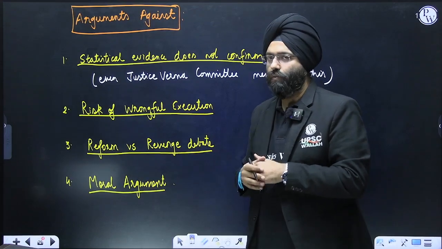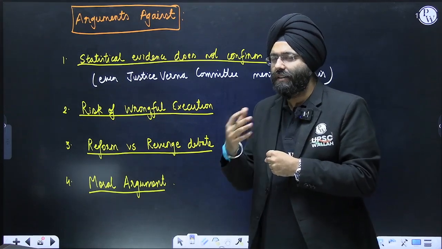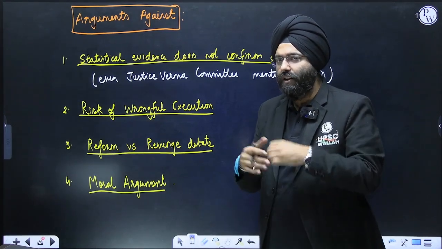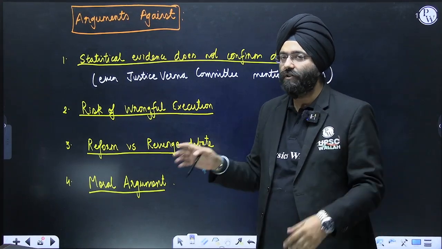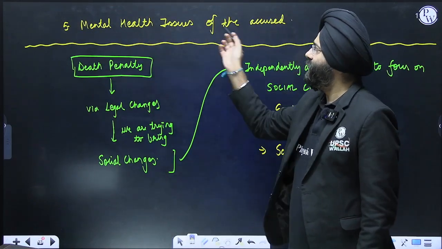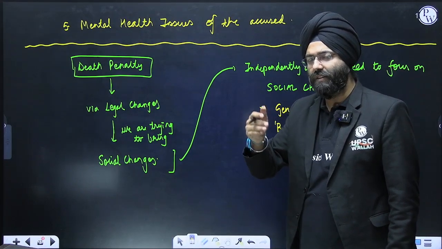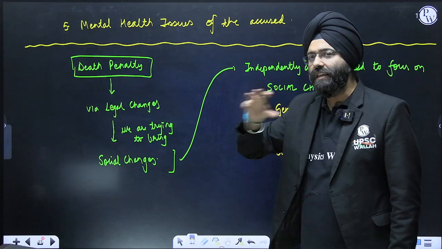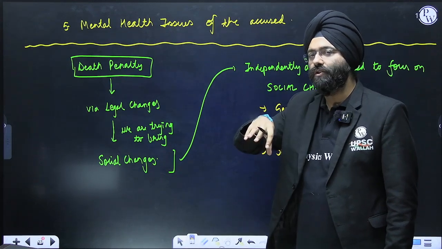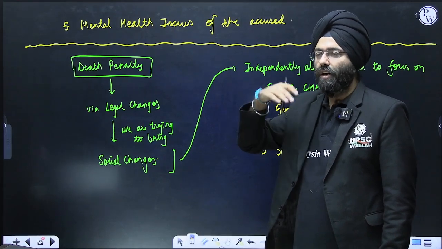Next is the moral argument. The moral argument says that it is the duty of the state to protect its citizens and the people who are staying there. It is not its duty to take life. So that is why the moral argument debate comes here. Next is the mental health of the accused, because before the death penalty is awarded, very often the accused is in jail for years. His mental condition has already deteriorated, and giving him the death penalty would again be going against moral law.